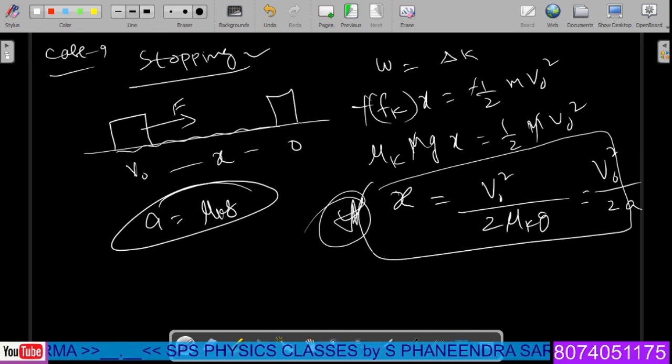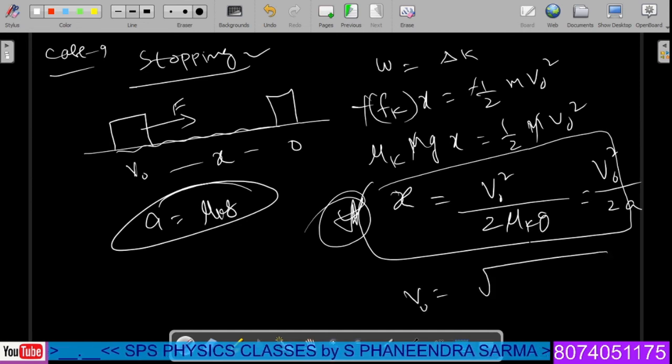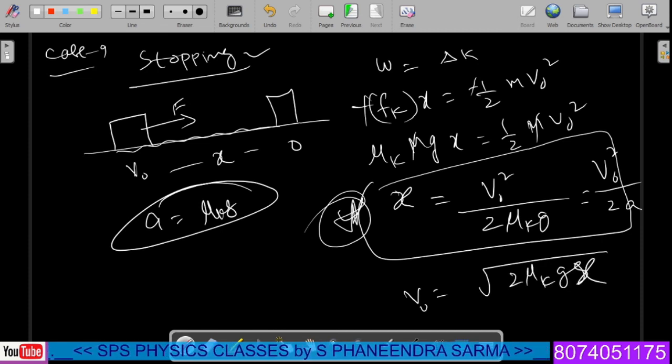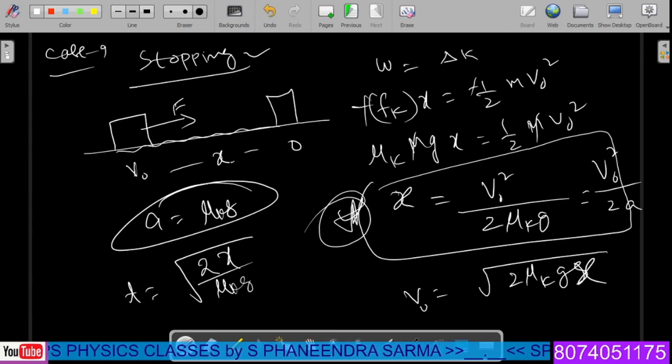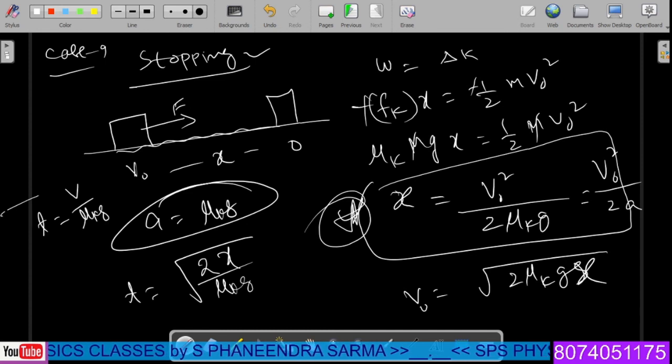In the examination, what other types of formulas will come in this case? What is the velocity of projection, they will ask. So initial velocity of projection v is, simply upon cross multiplication, the square root of 2 mu k g x. How much time does it take to come to rest on the rough surface? Time of journey is equal to the square root of 2 into distance x by the acceleration, mu k into g. In the reverse direction, we have to imagine 0 to v naught, it is increasing. Reverse direction you can take this one formula, and another formula you can add is T is equal to simply v by mu k into g.